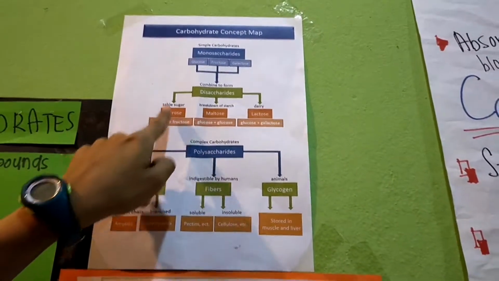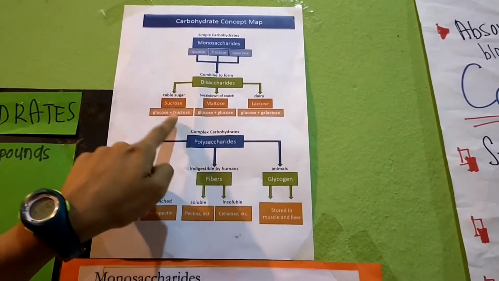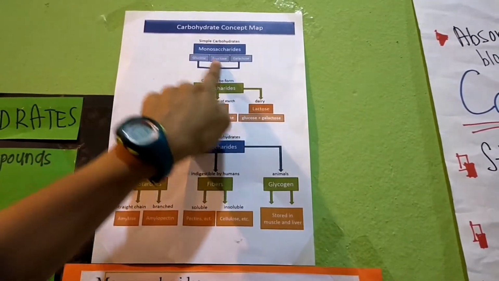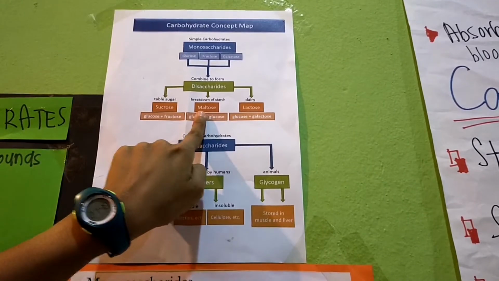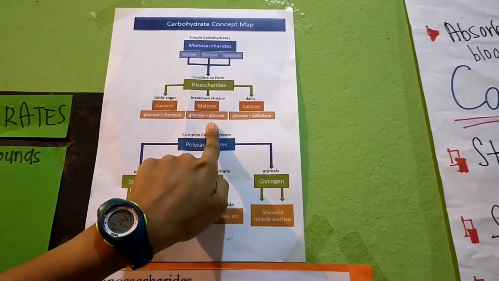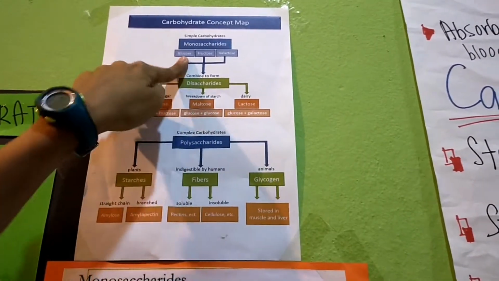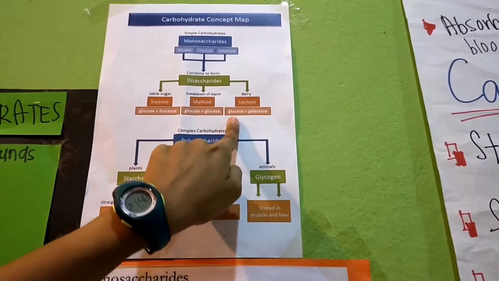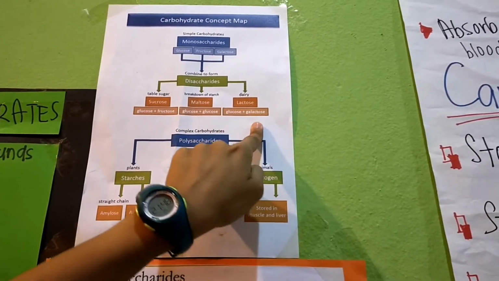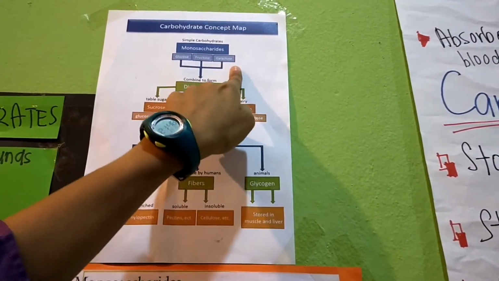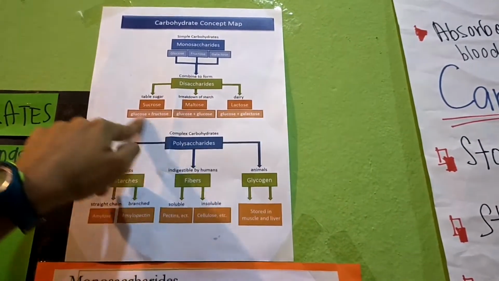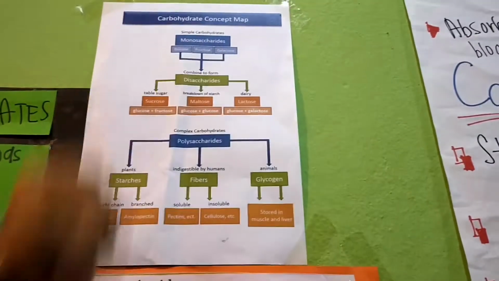As you can see, sucrose is glucose combined with fructose. Maltose is glucose combined with glucose. And lactose is glucose combined with galactose. These are the forms of monosaccharide.